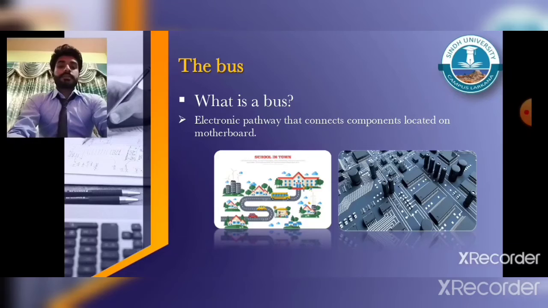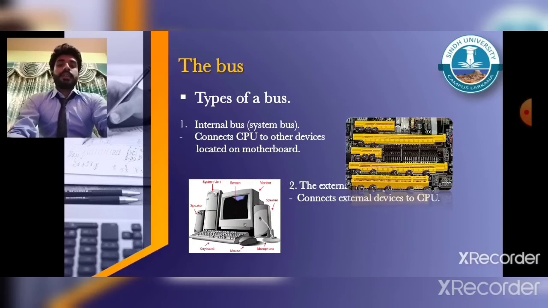What is a bus? A bus is an electronic pathway between computer components. There are two types of bus: internal bus and external bus. The internal bus, we also call it the system bus. The system bus is located on the motherboard and connects the CPU to other devices located on the motherboard, like RAM to CPU, ROM to CPU, and other devices.